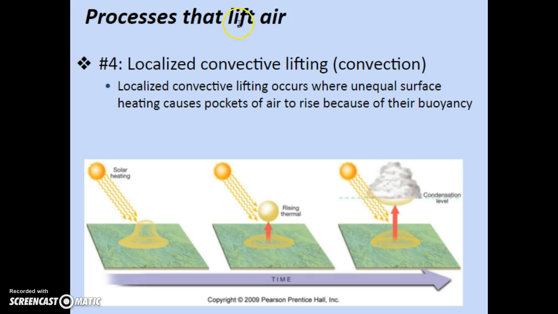And lastly, the fourth process that lifts air is called localized convective lifting, or convection. Localized convective lifting occurs when unequal surface heating causes pockets of air, literally like a bubble of warm, moist air, to rise and cool adiabatically. It rises because of its buoyancy. The warm material is eventually going to reach its dew point and continue rising, and it's going to generate a very short-lived pop-up storm of the kind we get in the summer. They normally come and go, but that's convective lifting.